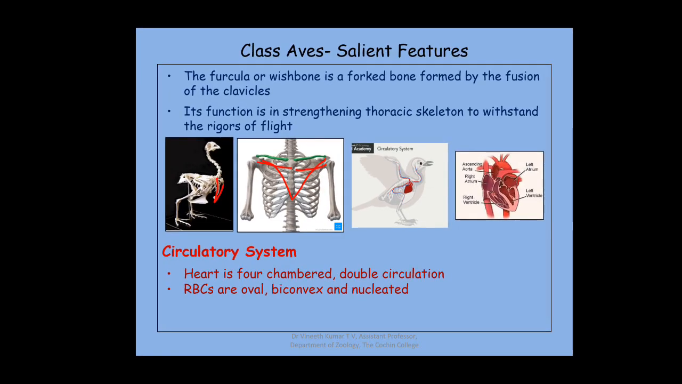So this much about the salient features. We have discussed under three headings: the first was morphological, the second an elaborate one which is skeletal, and the third one which is the circulatory system. The rest will be discussed in the next session.